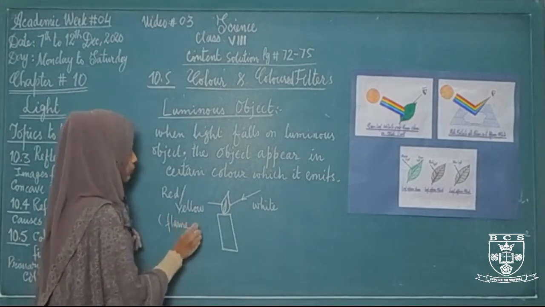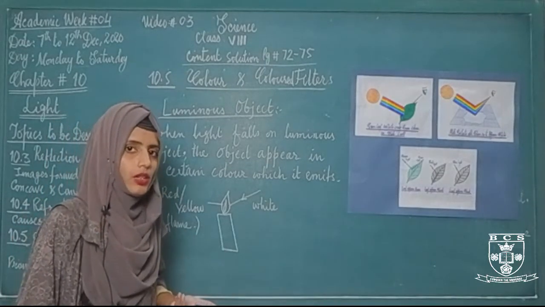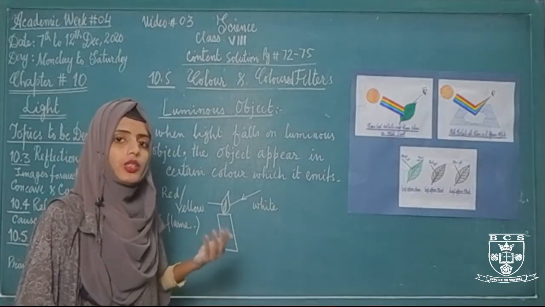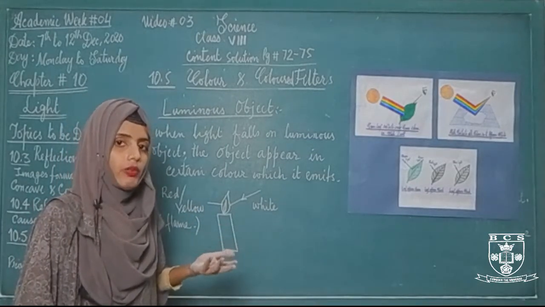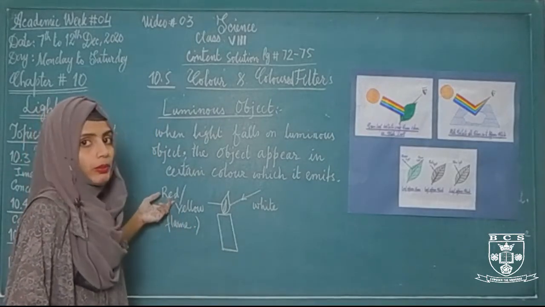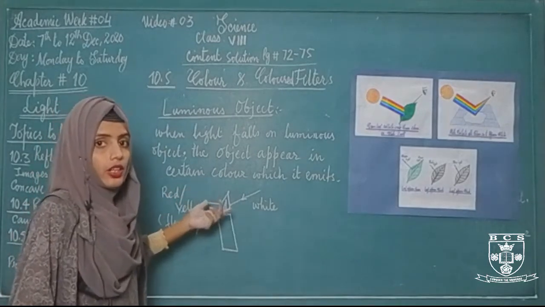Then what will happen with the remaining lights? बाकी की लाइट्स का क्या हुआ? क्योंकि व्हाइट लाइट में तो रेड भी था, ब्लू भी था, ग्रीन, येलो, ऑरेंज, रेड, वायलेट, ब्लू, इंडिगो. There were the 7 different colors, but we only observed 1 or maybe 2 colors like red or yellow. That is actually the color of that flame.